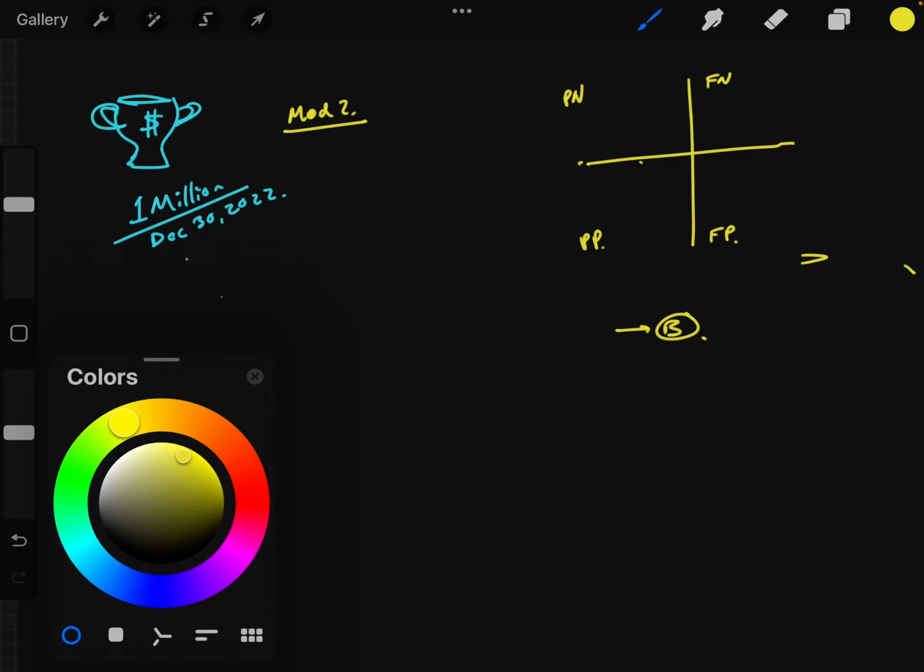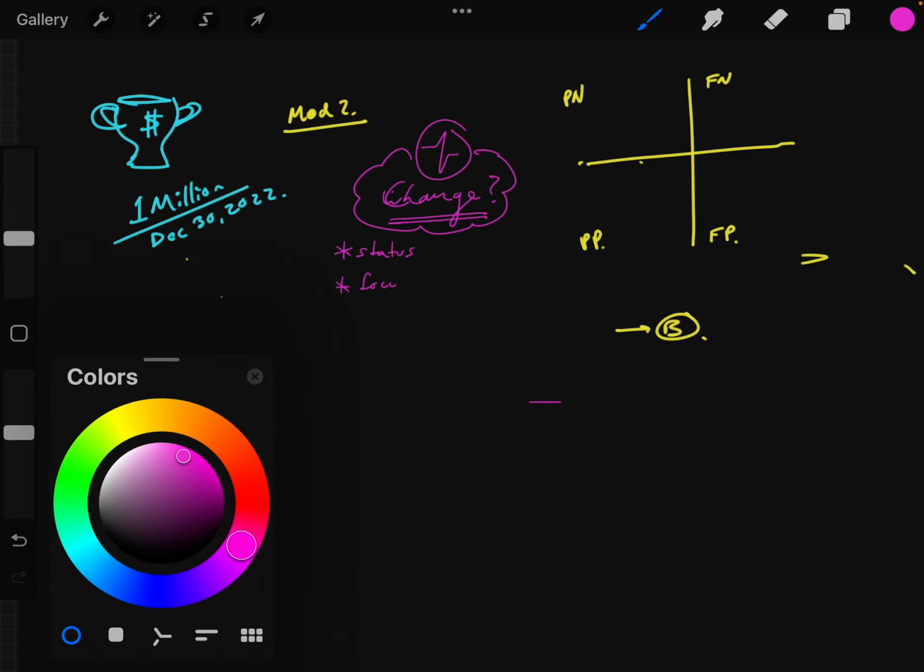So first up is let's dive in and talk about this financial goal, right? So basically, what are the things that will change? That's my symbol for change, and right. So what is the thing that's going to change when this is achieved, right? So then you start saying, okay, well, maybe a couple things might change, right? Maybe my status will change, maybe where my focus is, maybe opportunities, maybe a loss. I don't know.